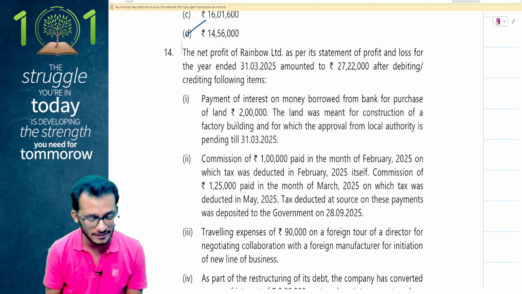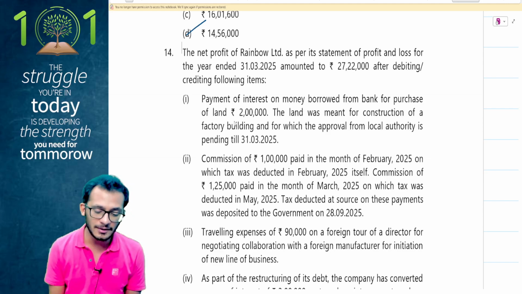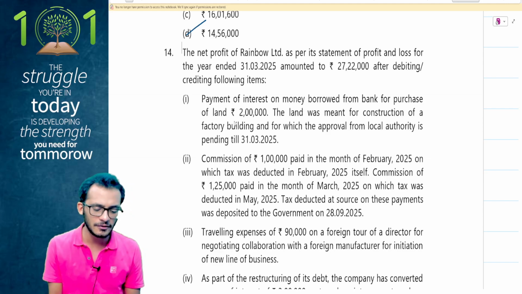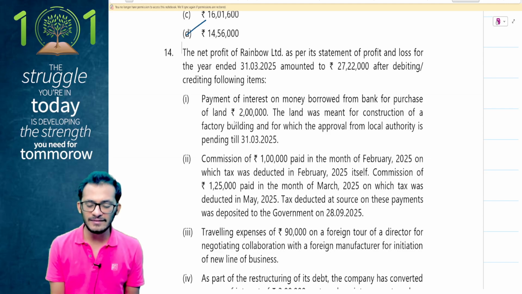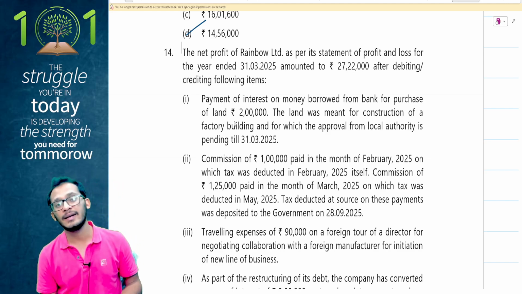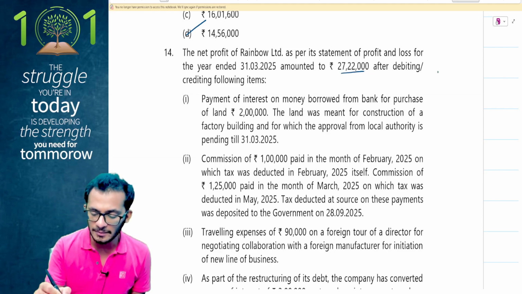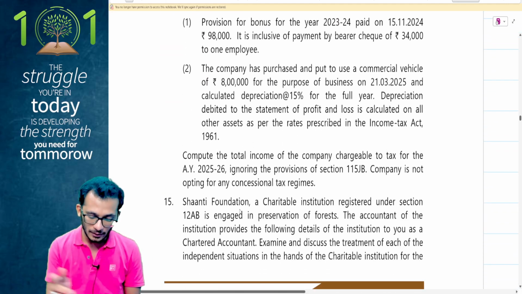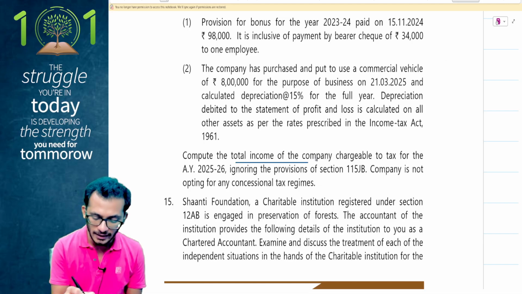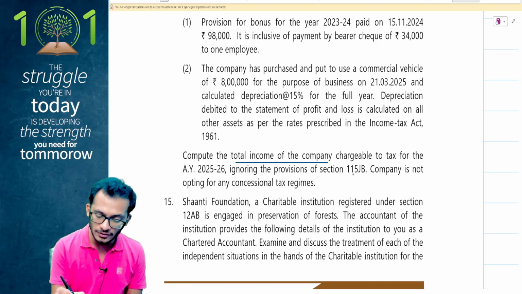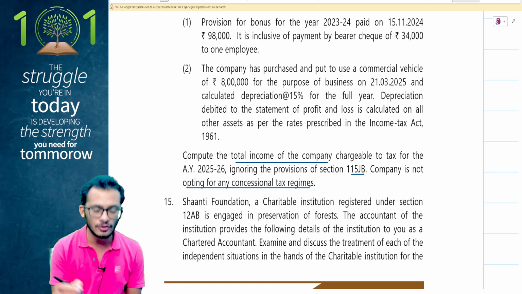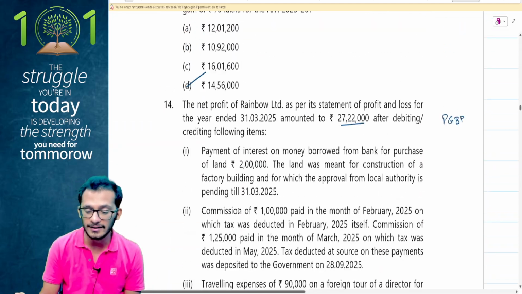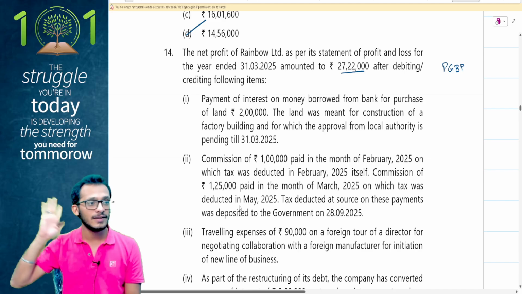Let's see what is happening in this. The net profit of Rainbow Limited as per its statement of profit and loss account for the year ended 31st March 25 amounted to 27,22,000 after debiting and crediting the following items. People, PGBP question. So I'm starting this as my net profit. This is my starting point. Let's look at what the question wants from me. The question wants the total income of the company chargeable to income tax, ignoring the provisions of 115JB. The company is not opting for any kind of concessional regime. So I'm in the normal tax regime. Good enough. No tax rate has been requested. So my normal net profit has been given to you.